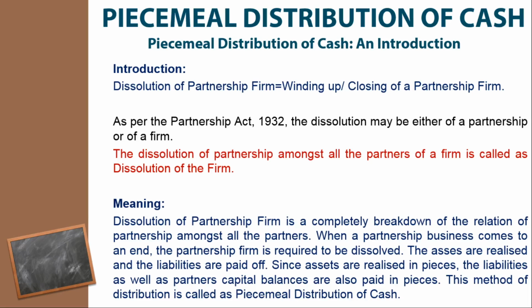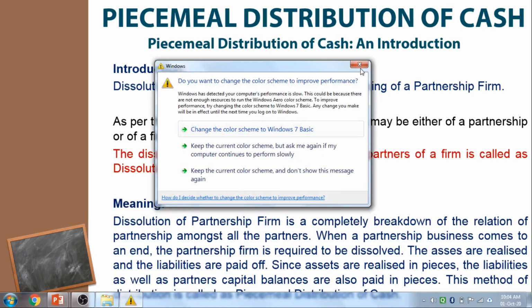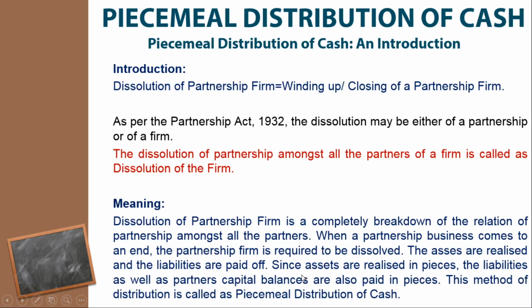When a partnership business comes to an end, the partnership firm is required to be dissolved. The assets are realized and the liabilities are paid off. Means what? Whenever a partnership firm shuts down or winds up, at that time all the assets should be sold in the market, and whatever amount you receive from the sale of assets, you have to pay all the liabilities.